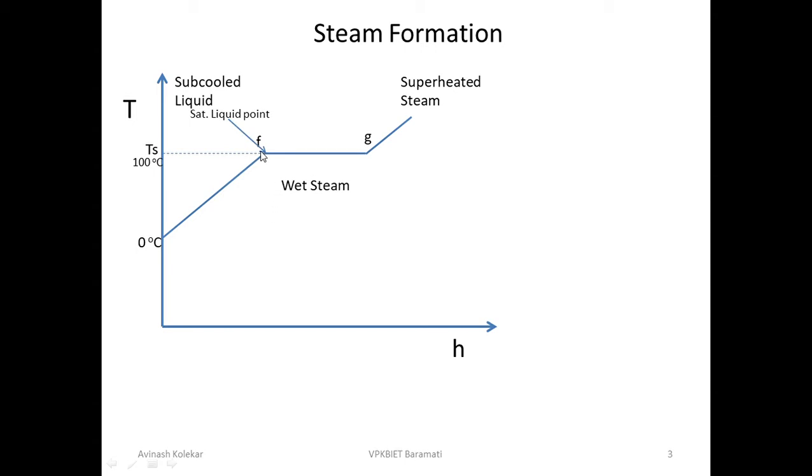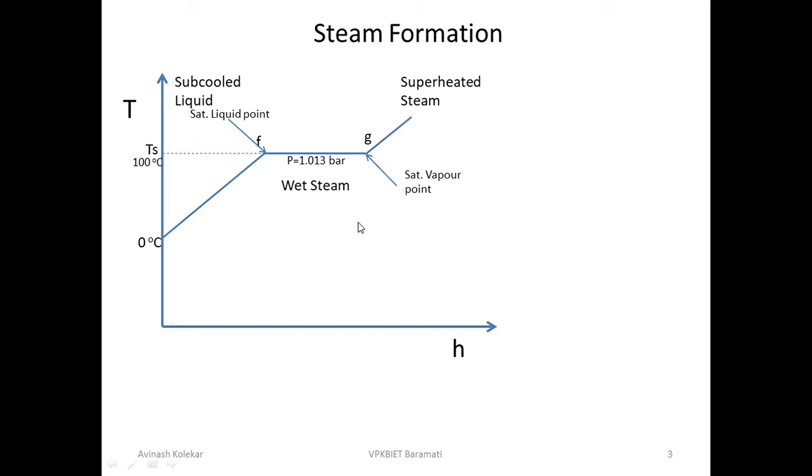So the F point that we are calling the saturated liquid point, while the G point we are calling the saturated vapor point. See, we have discussed this in the last slide, and during this we have a pressure of 1.013 bar, that is atmospheric pressure we can say. Actually that is a vapor pressure, so we are going to understand that. So this is the steam formation curve for a particular pressure.